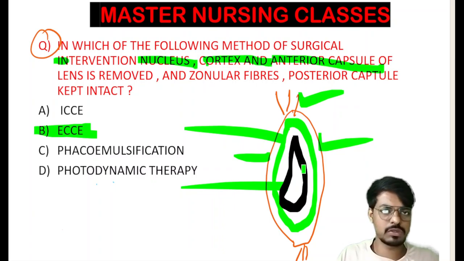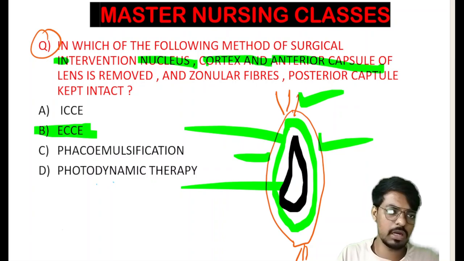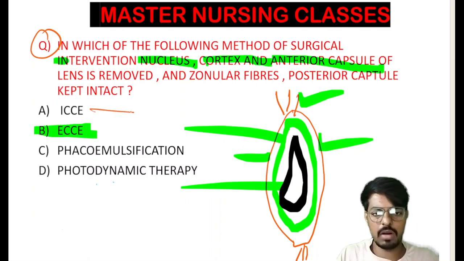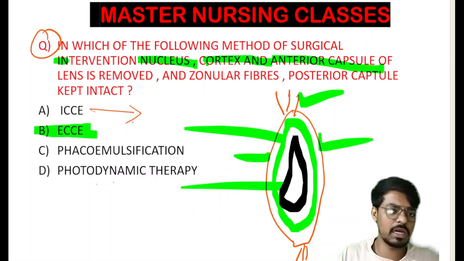Along with the zonular fibers, anterior capsule, posterior capsule, cortex, nucleus, everything we are removing, means the answer would go for option A, that is the intracapsular cataract extraction.